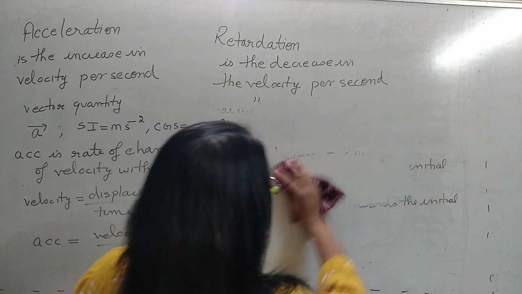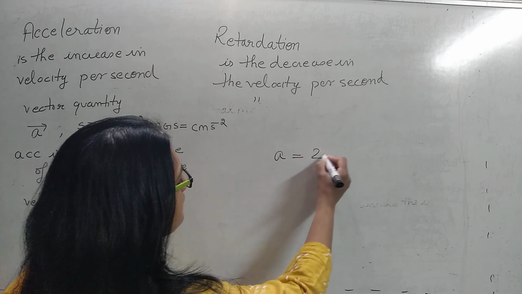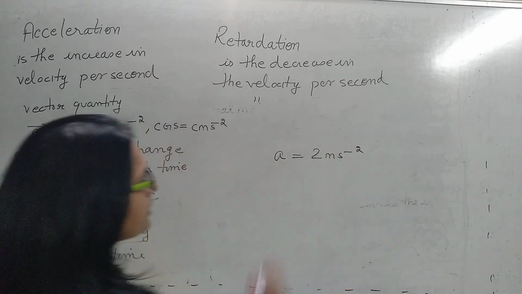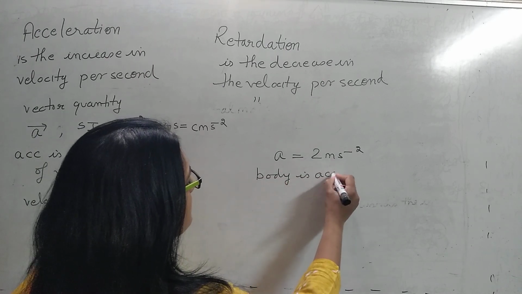But in acceleration, the negative sign means something else. Suppose if I say that acceleration is 2 meter per second square, it means that the body is accelerating.